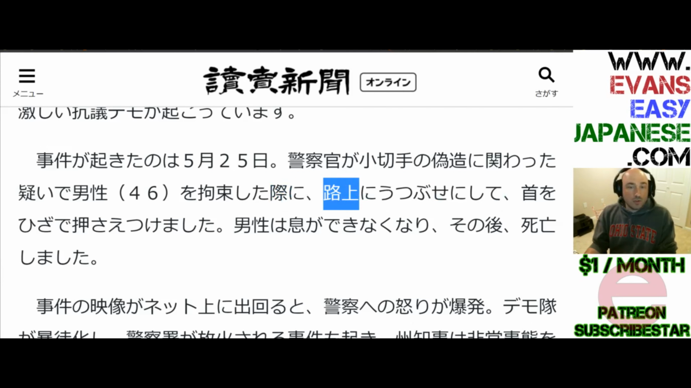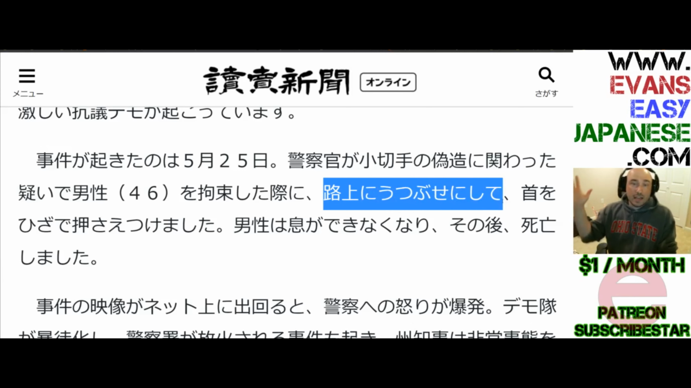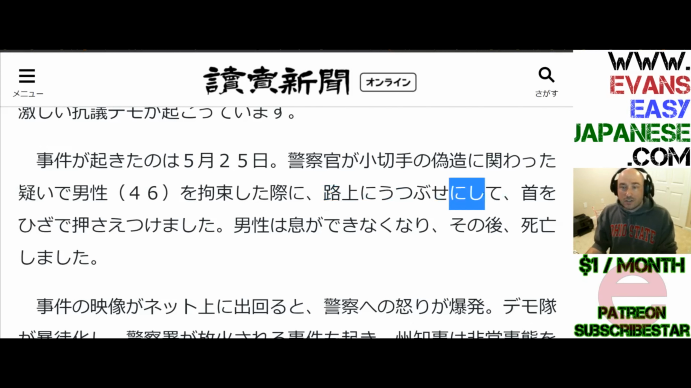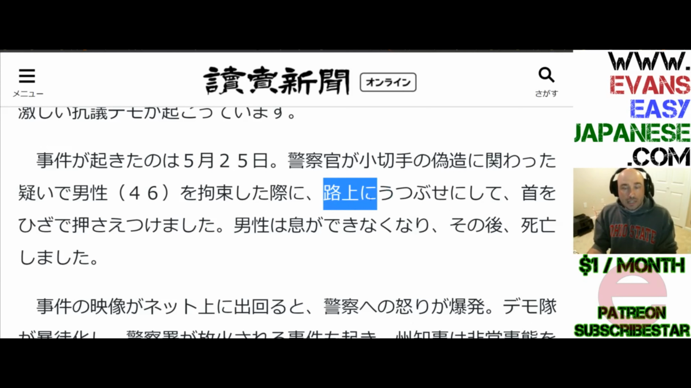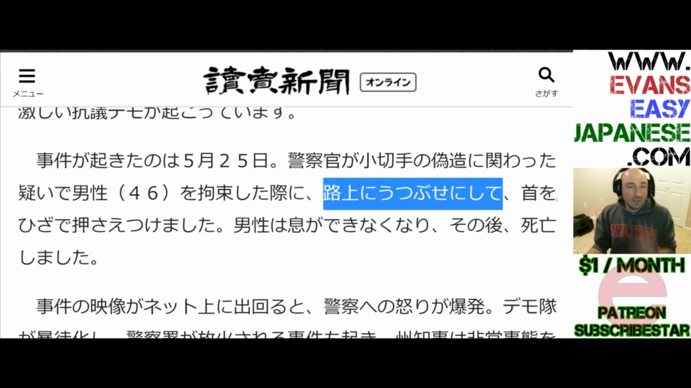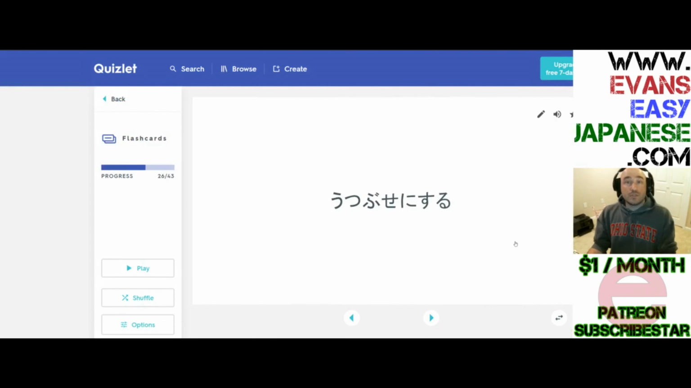Rojo is on the streets, atop of the streets, and then ni utsubuse ni shita. They shoved him face down. Notice the ni suru is to make him, and then utsubuse is to lie with your face down, or lie front side down. So rojo ni, to the ground, utsubuse ni shita. He was forced to lay down, front down, face down on the streets. And then here's utsubuse ni suru. It translates to make someone lay down.